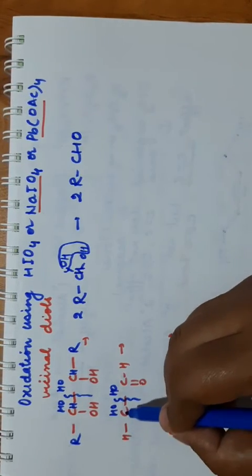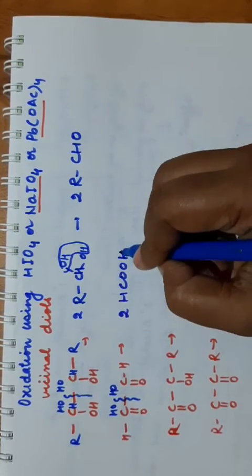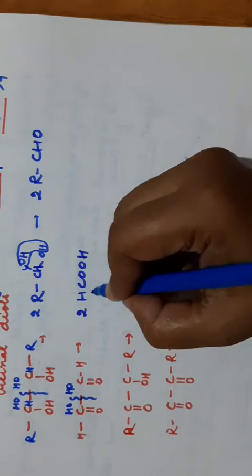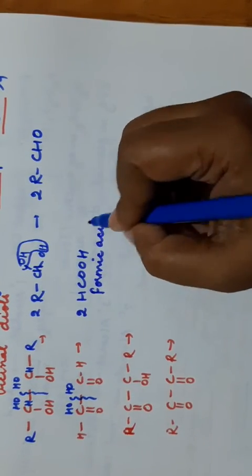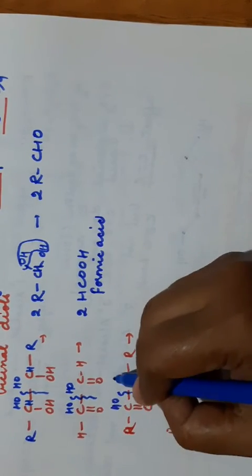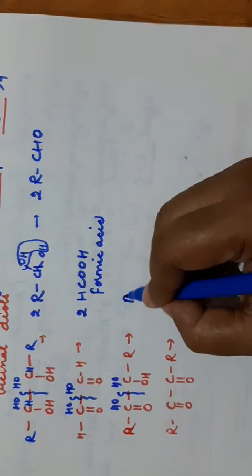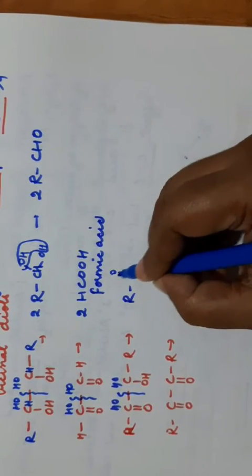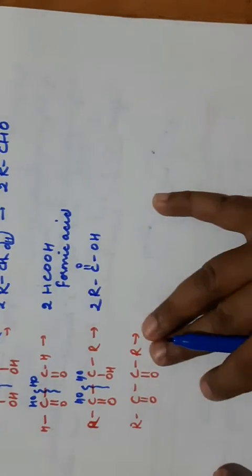HCOOH. So you will get two molecules of formic acid. This is formic acid. Clear? Now in this, cleavage will take place from here, OH on this side, OH on this side. So you will get RCOOH. So you will get two molecules of acid here.